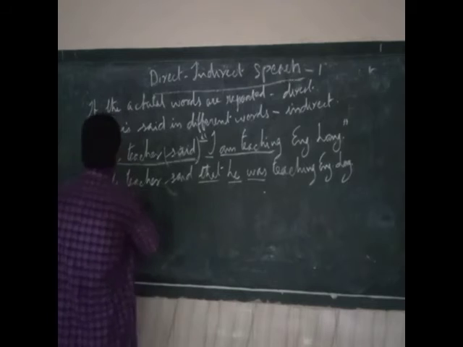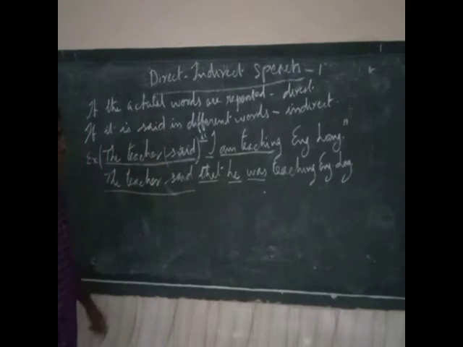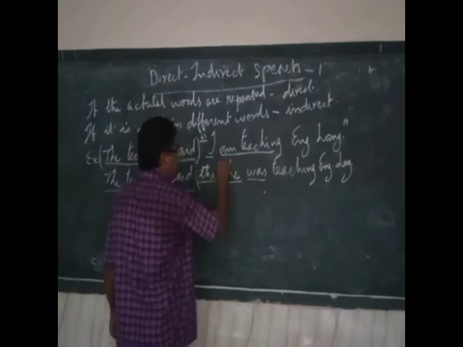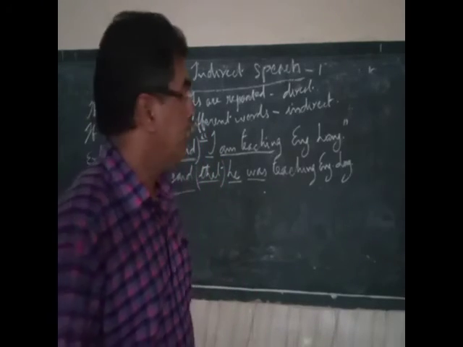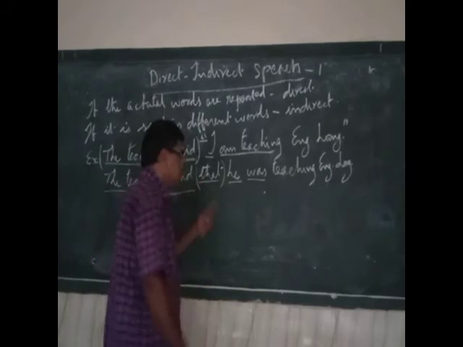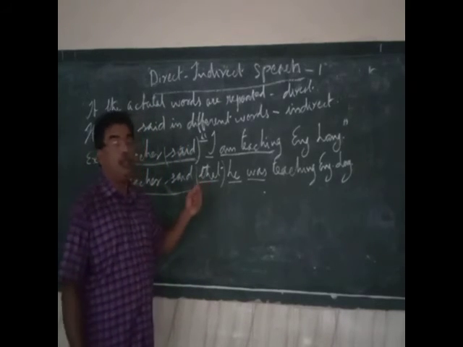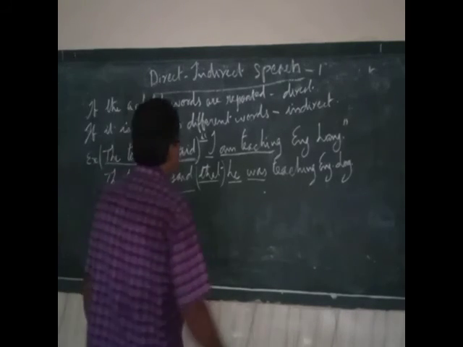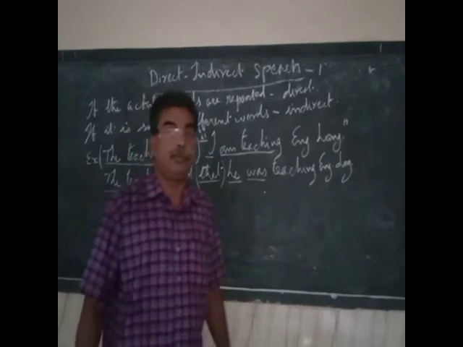Now you see the reporting speech is repeated here. What is said here is the same as it is here. We have added a conjunction called that. Various conjunctions will come. Sometimes we can drop this also, for that we are studying the rules to come. And then this I as a subject has changed into he.